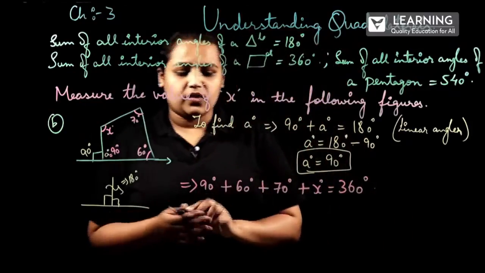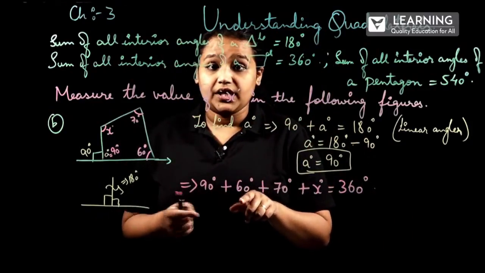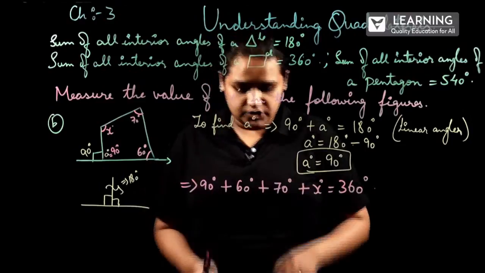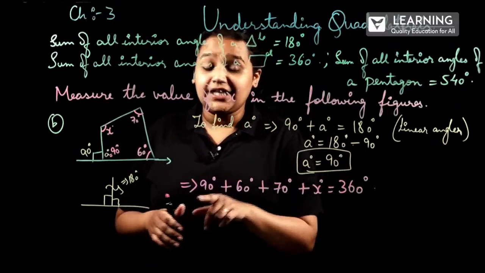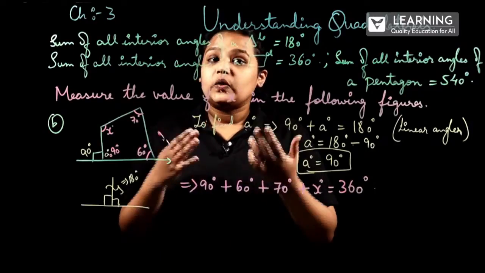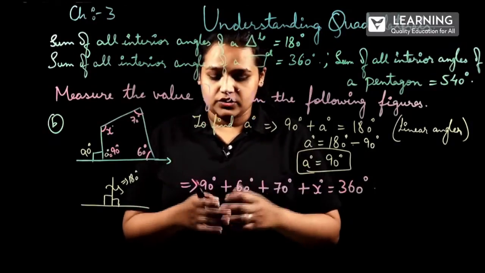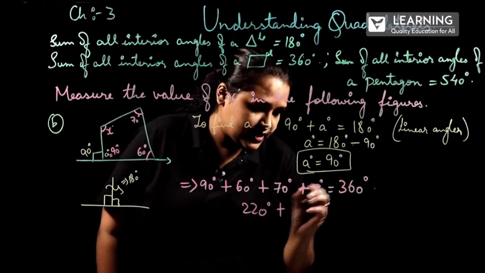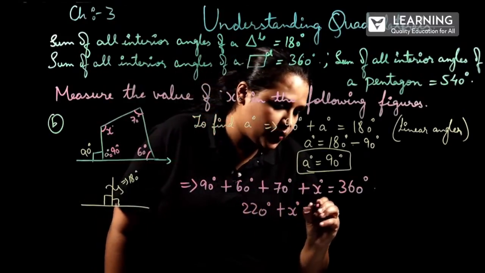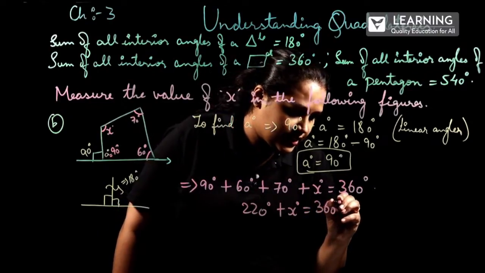Right? So now 90 plus 60, 150. 150 plus 70 will be 220. 220 degrees plus x degrees will be equal to 360 degrees.